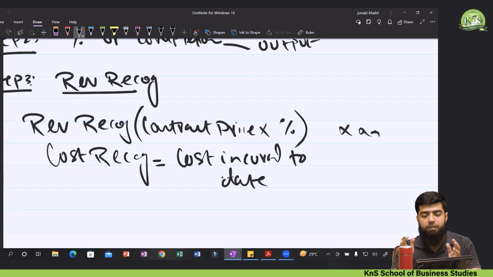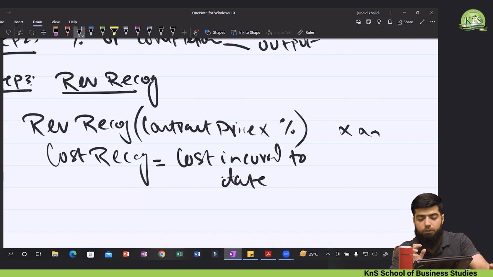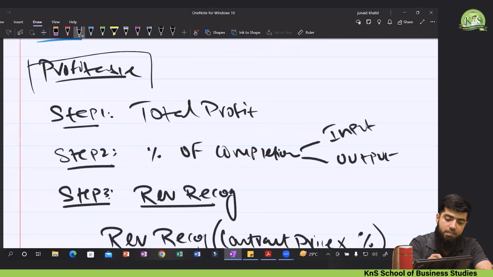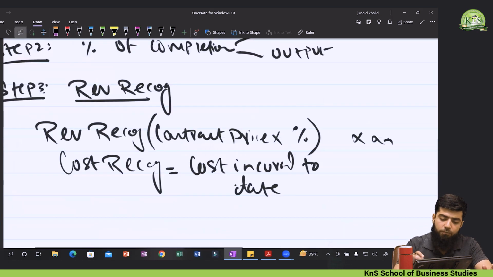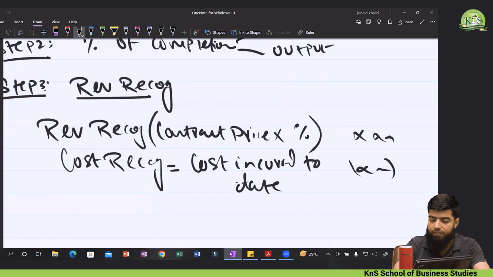Now IFRS 15 has made it a very simple accounting treatment: revenue recognized will be the same way as we were doing, the contract price multiplied by the percentage of completion, and cost recognized will always be equal to the cost incurred to date. Remember, right now I am having a situation that is the profitable contract. So in case of a profitable contract, cost recognized will always be equal to the cost incurred to date.